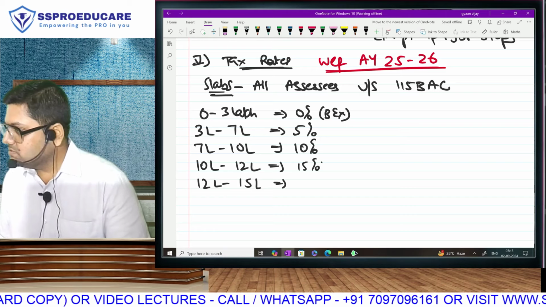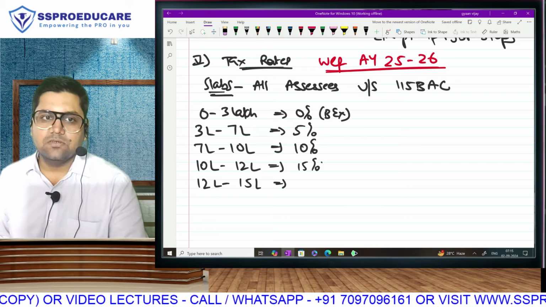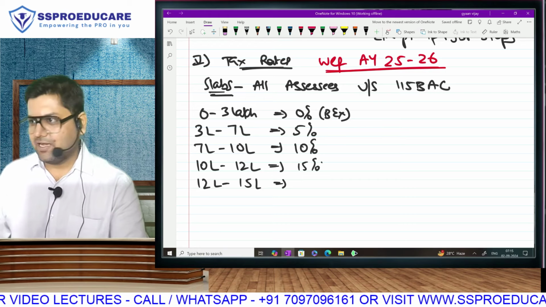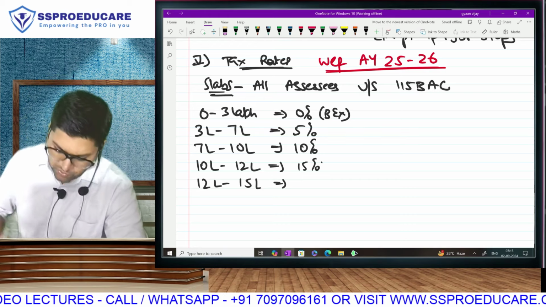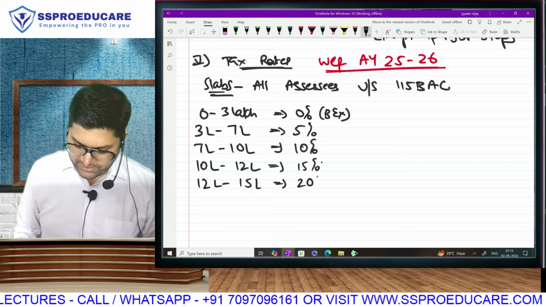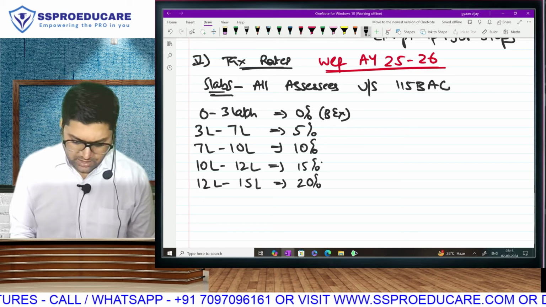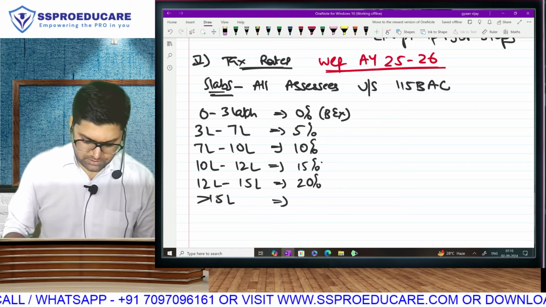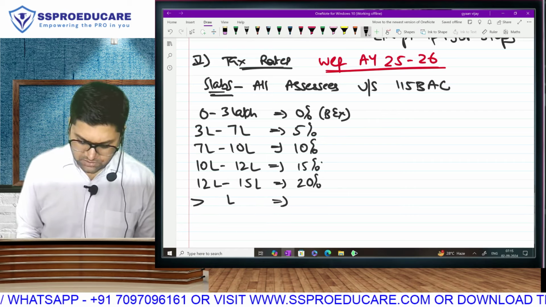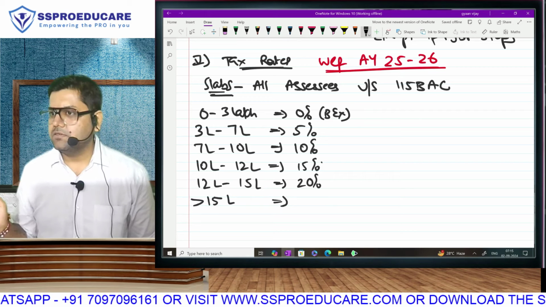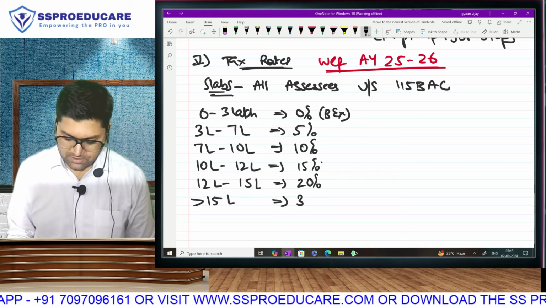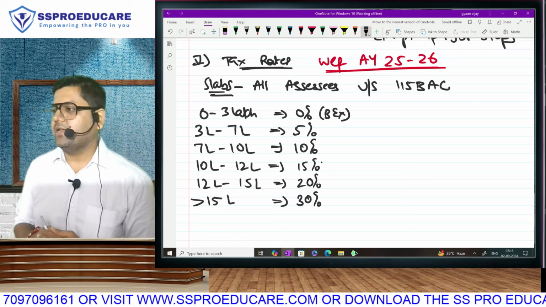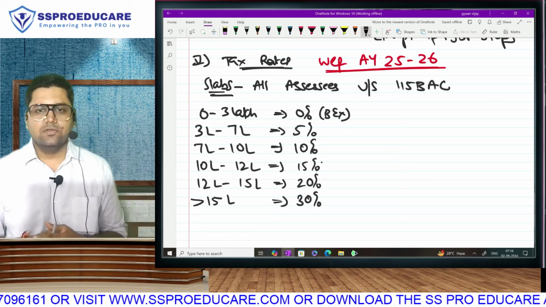You understood the slabs? So basic exemption 3 lakh. Next slab, 3 to 7, 4 lakh ka 5%, then 3 lakh ka 10, 2 lakh ka 15, 3 lakh ka 20. So this remains same as last year. And after 15 lakh rupees, Modi ji's favorite figure, you are aware of this, no? 15 lakh Modi ji, chal chhod, 30%. After 15 lakh, everything will be taxable at a rate of 30%.